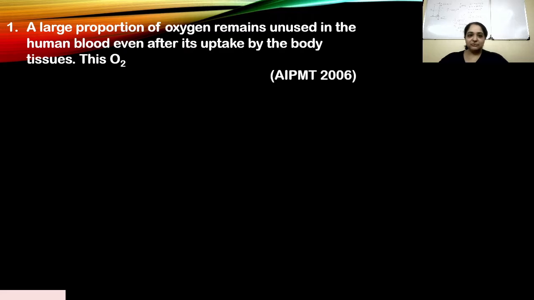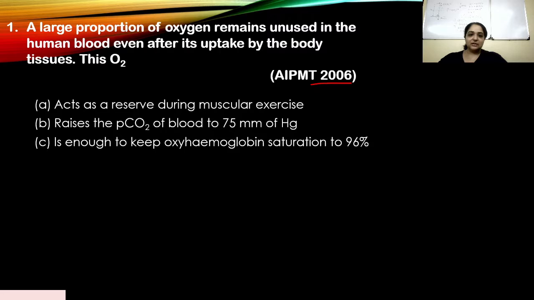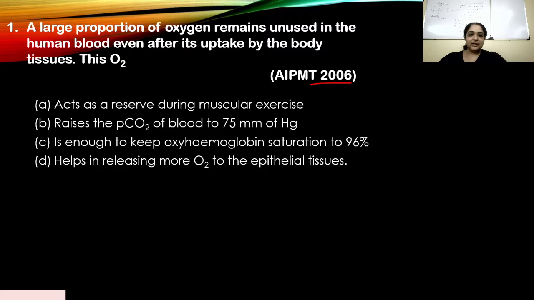Here is our first question, which appeared in 2006. A large proportion of oxygen remains unused in the human blood even after its uptake by the body tissues. This oxygen: A. Acts as a reserve during muscular exercise. B. Raises the PCO2 of blood to 75 mm of mercury. C. Is enough to keep oxyhemoglobin saturation to 96%. D. Helps in releasing more O2 to the epithelial tissues.